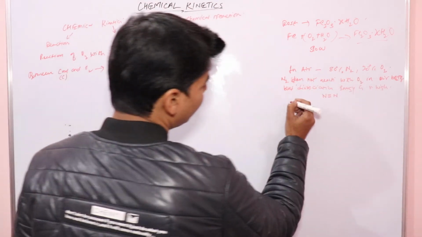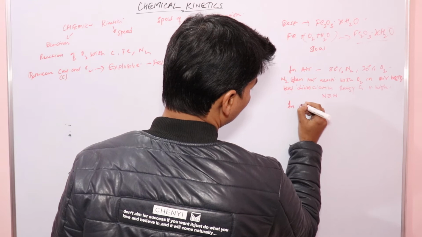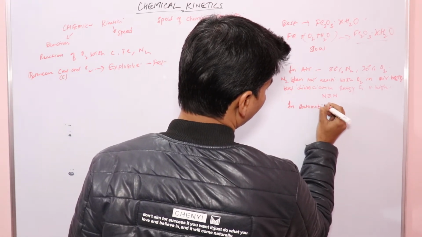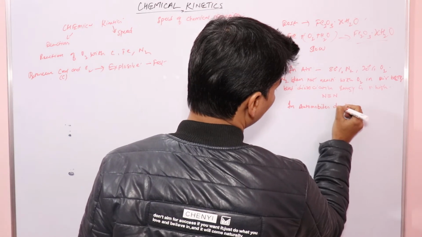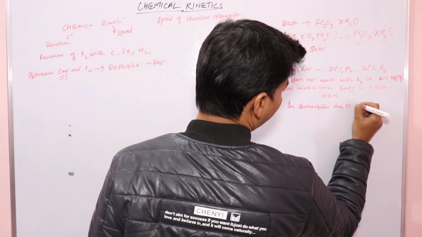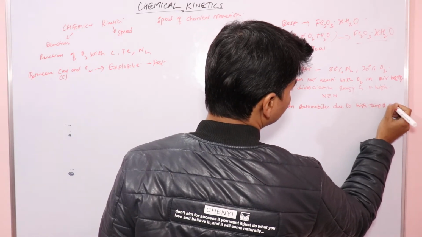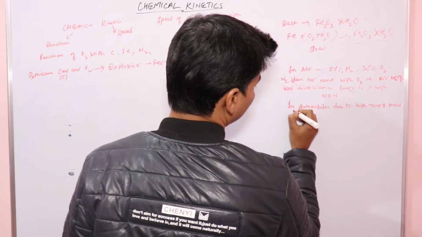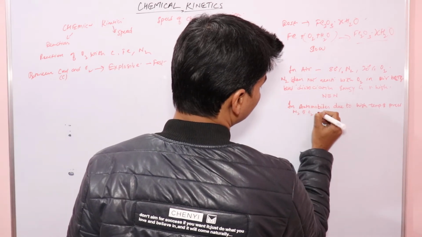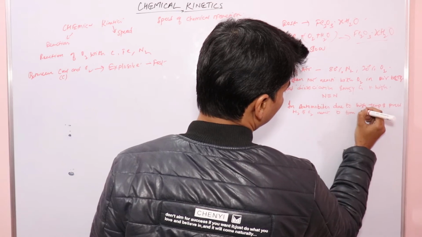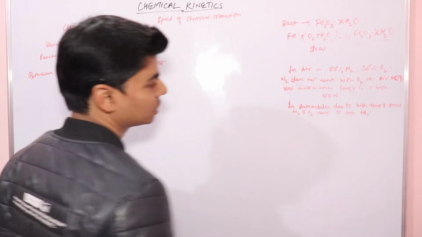So in automobiles, due to high temperature and pressure, nitrogen and oxygen react to form nitrogen oxide and other oxides of nitrogen,